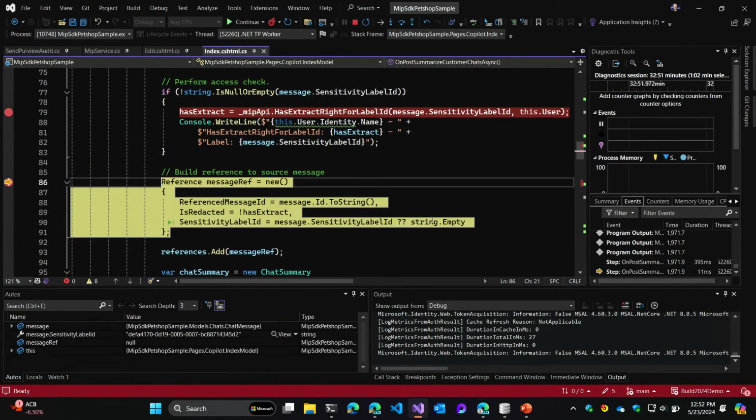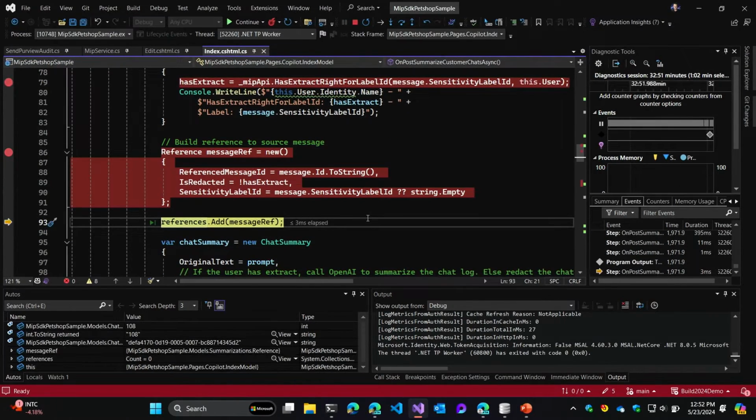Log a debug message. So the next thing we need to build, going back to the example with Alice, is that references table. What we'll do here is we'll start to build a referenced message ID. This enables us to build that experience where we point back to the original message. We'll build that is redacted, so if the user doesn't have the extract right, we'll say that we did redact something here. And then finally, we'll use the sensitivity label ID, and that's just to build the UX that shows the label in the interface.